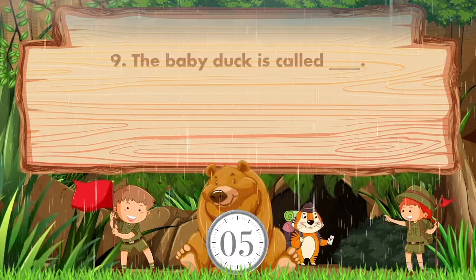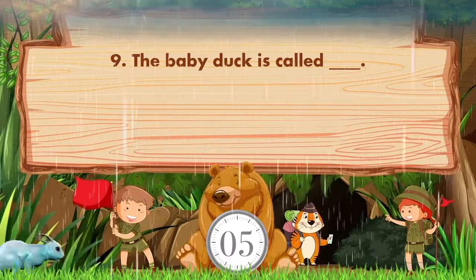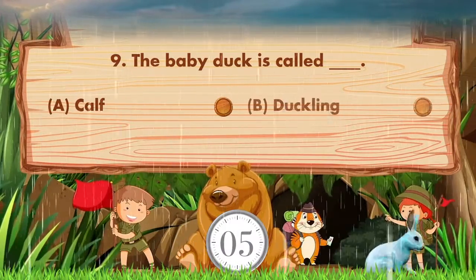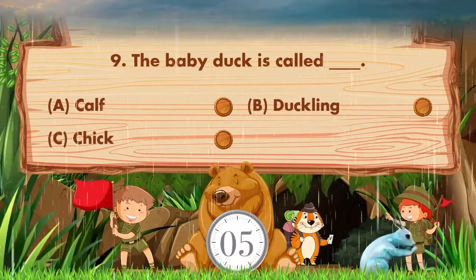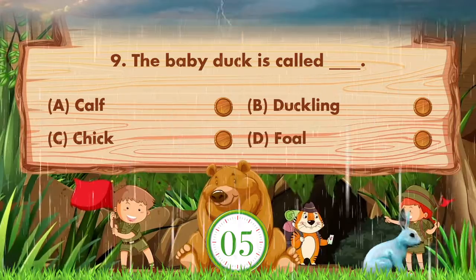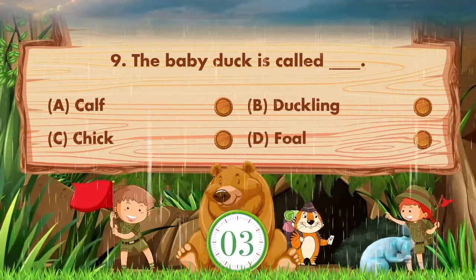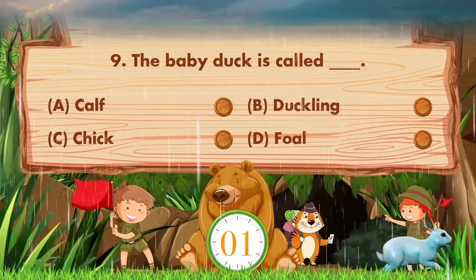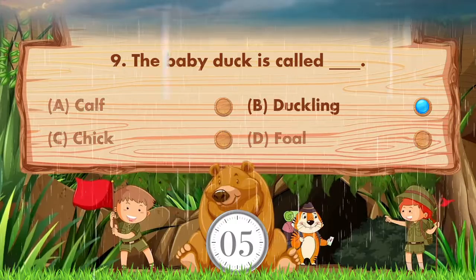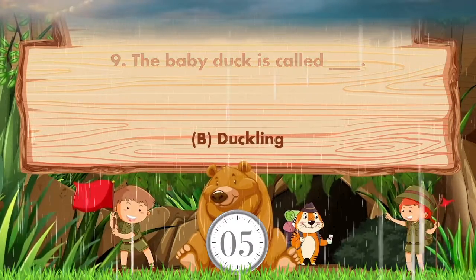The baby duck is called blank. Option is A. Calf, B. Duckling, C. Chick, D. Foal. Answer is option B. Duckling.